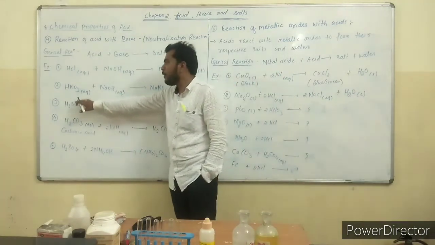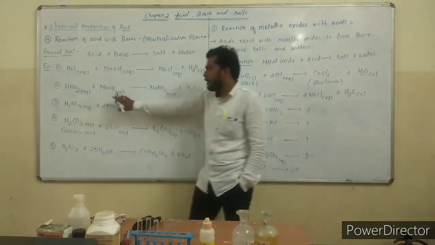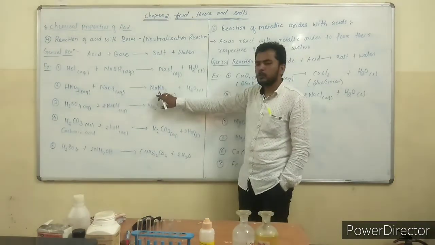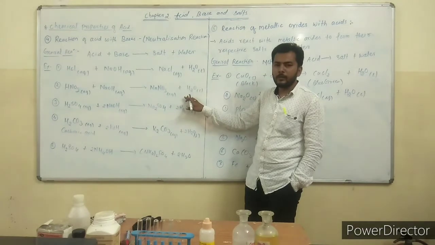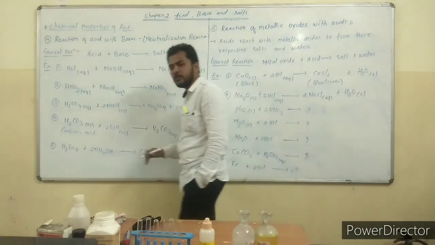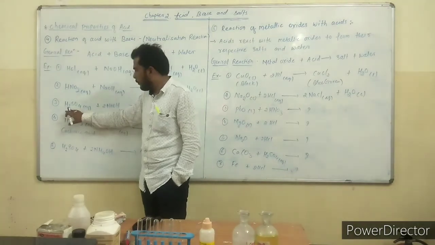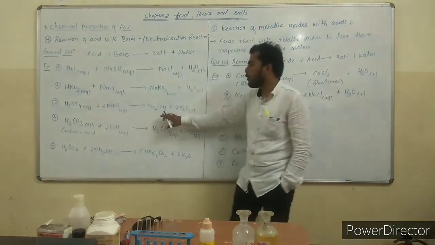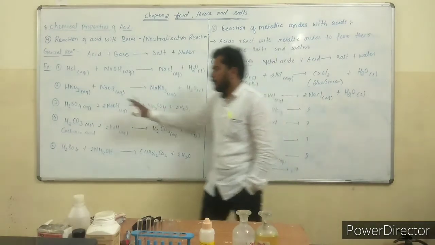Second example: nitric acid, HNO3, reacting with sodium hydroxide. It gives sodium nitrate plus H2O, that is water. Third reaction: sulfuric acid treated with sodium hydroxide forms sodium sulfate plus water.